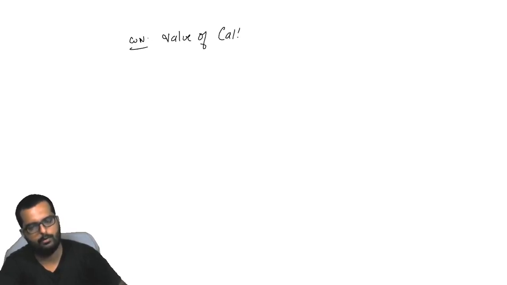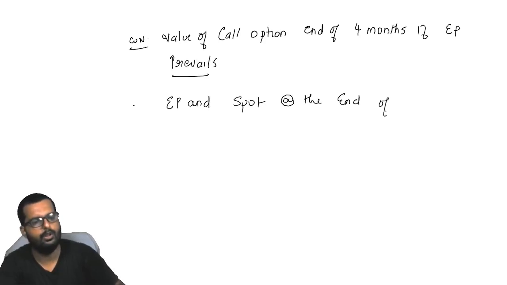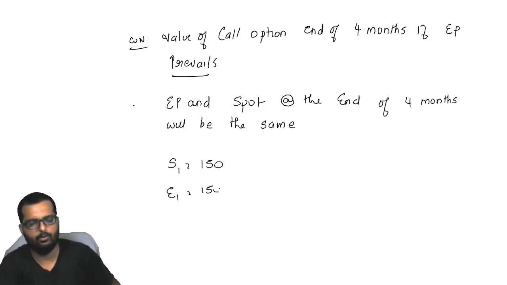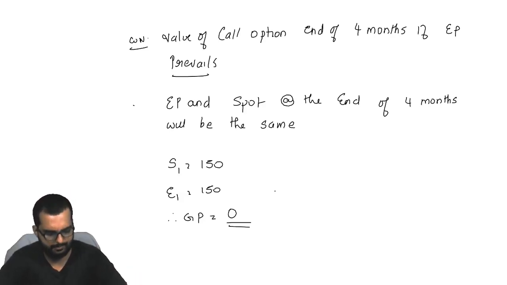Value of call option at the end of 4 months, if exercise price prevails, this means exercise price and spot at the end of 4 months will be the same. So here S1 is 150, E1 is also 150, therefore your GP will become how much? 0. So the value of the call option will become 0. Can you write down this in your books now?